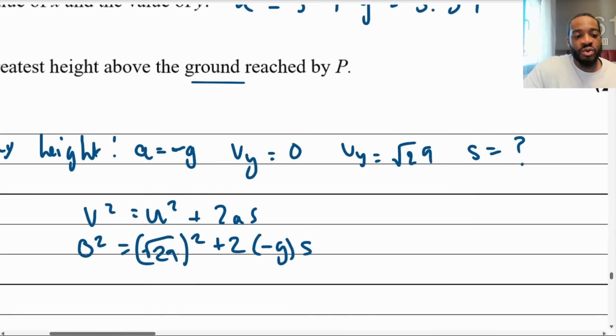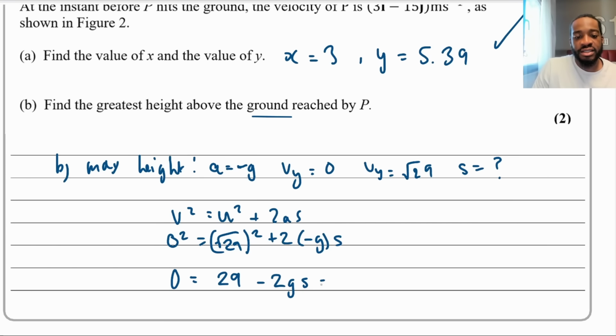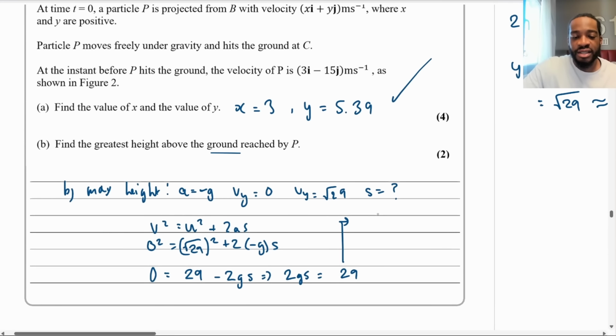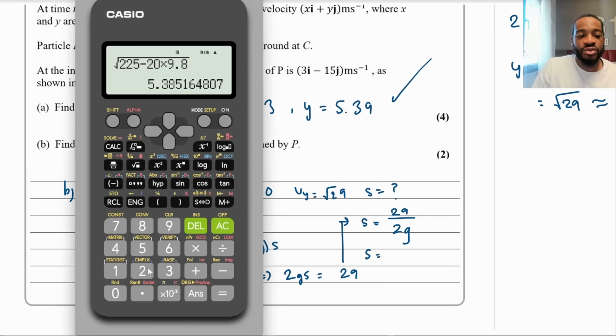So where are we at now? Let's just tidy this up. We've got 0 is equal to 29 minus 2gs. So therefore, 2gs is going to equal 29. So therefore, I'll do it right here. Can you guys see that? I think you guys should be able to see that. That means that s is going to equal 29 divided by 2g. So that height is going to be 29 over 2g. 29 over 2 times 9.8 is going to equal 1.479, and so on.